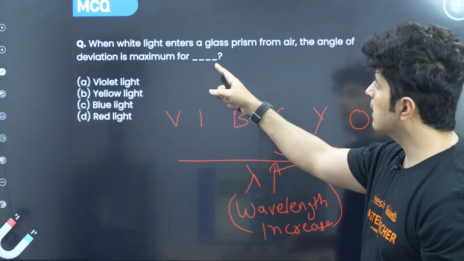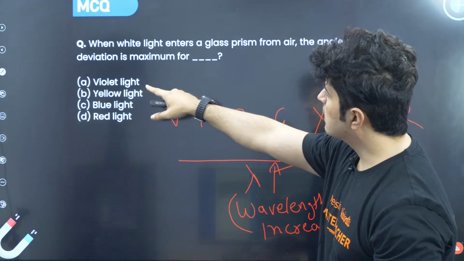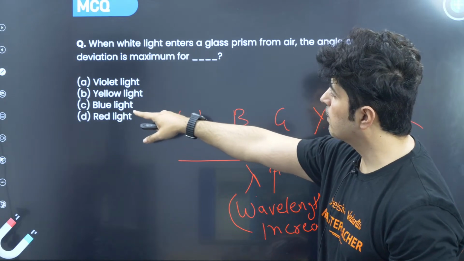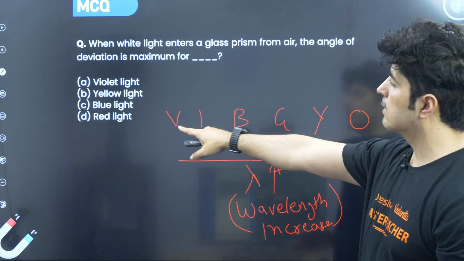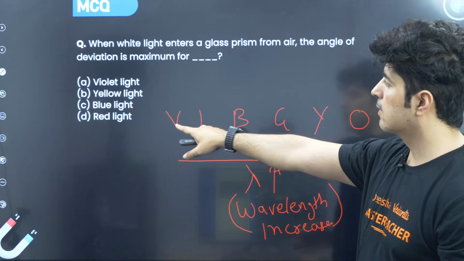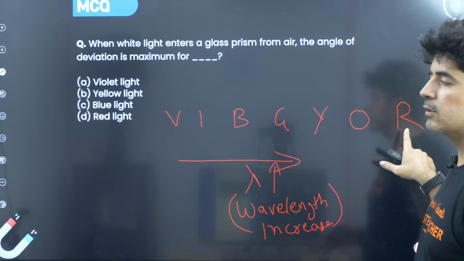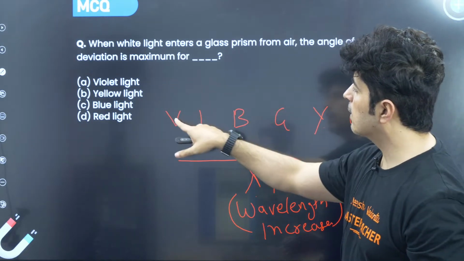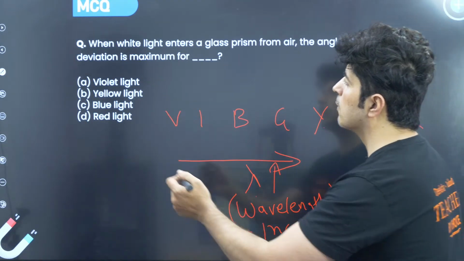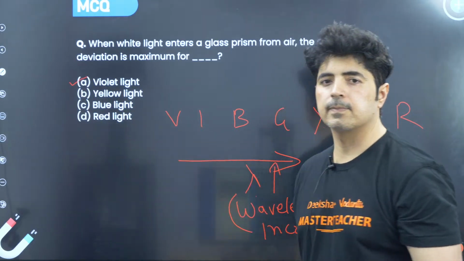In our answer choices, we see violet, yellow light, blue light, and red light. Violet has the lowest wavelength of the visible spectrum. Red has the highest wavelength in the visible spectrum. So violet being lowest, the deviation will be maximum for this.